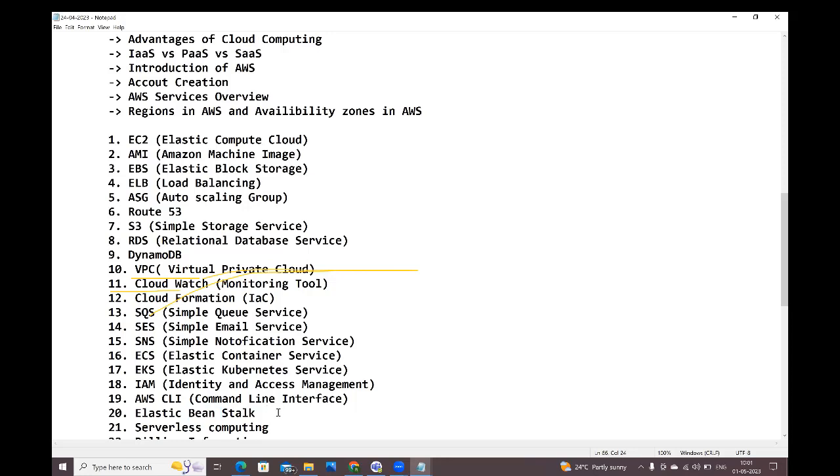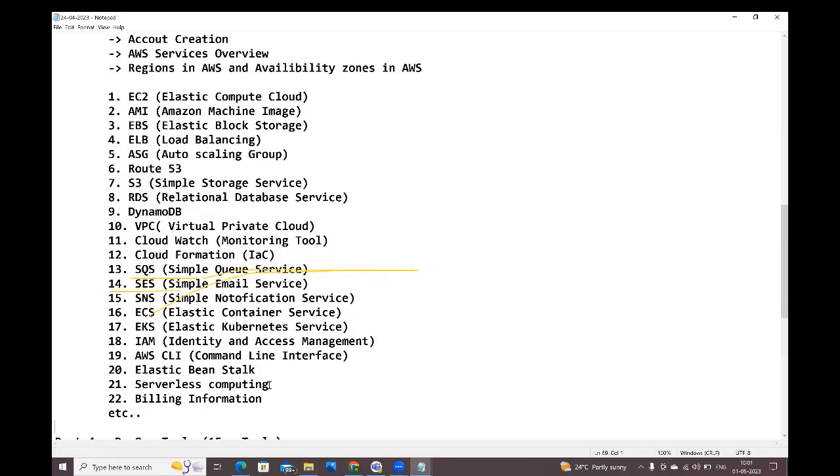Okay. Next, guys, after that, serverless computing. What is serverless computing? Serverless computing means the servers are managed by AWS only. Serverless does not mean there is no server. Without a server, we can't run the application. The server is there, but we need not manage it. That server is managed by AWS only. In Elastic Beanstalk also, the server is managed by AWS only.